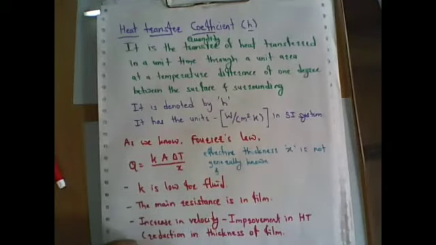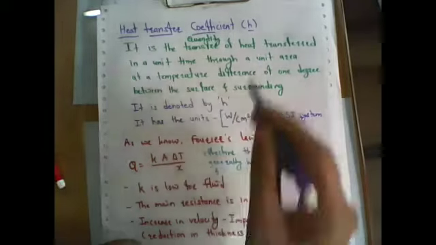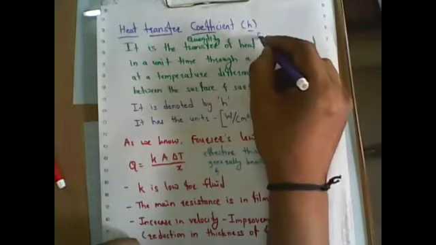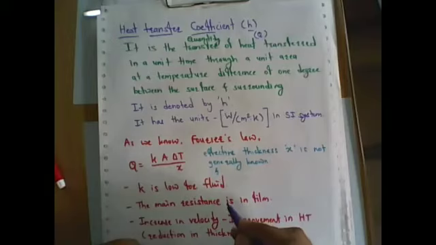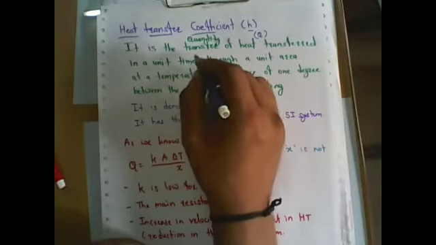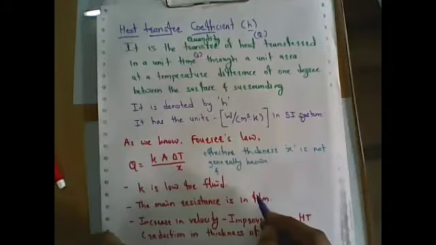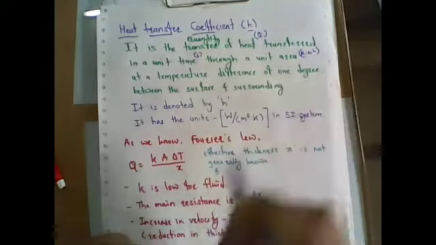There are different symbols involved for the heat transfer coefficient. But what is the meaning of this definition? Quantity of heat means Q, because that may be cooling or heating. We are calculating the heat transfer in terms of Q, in a unit time, that may be seconds, minutes or hours, through a unit area, that is area in terms of meter square.